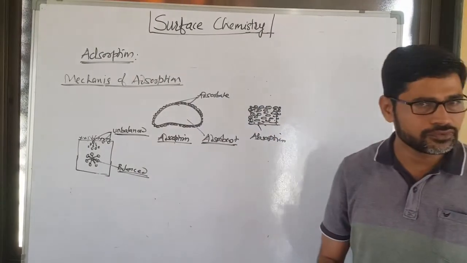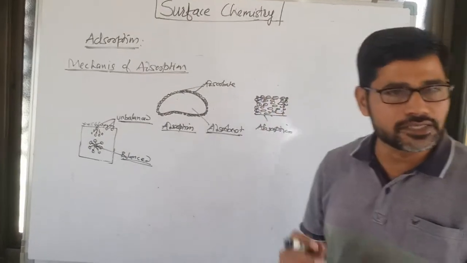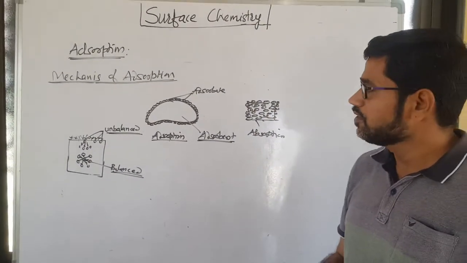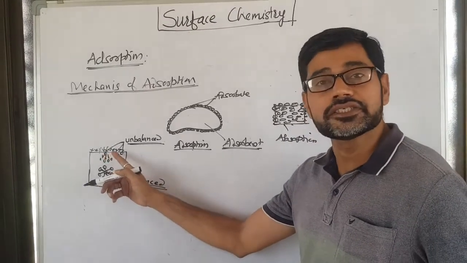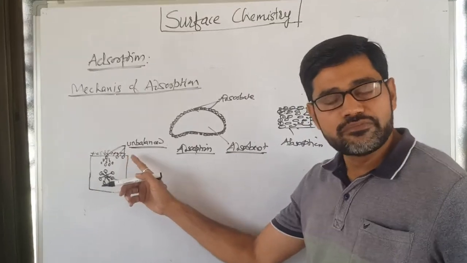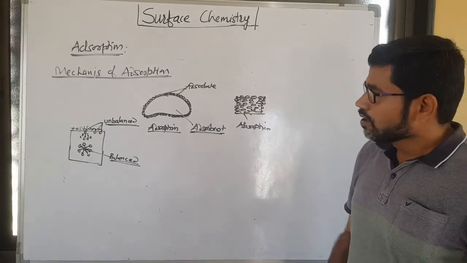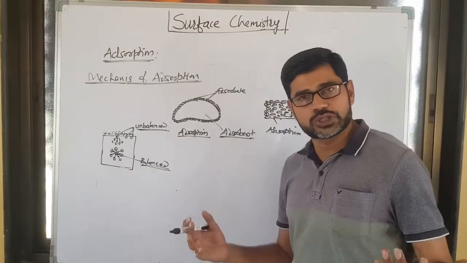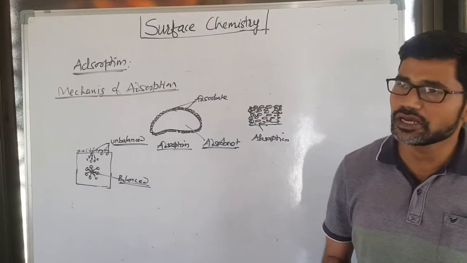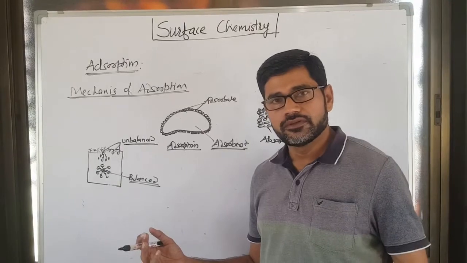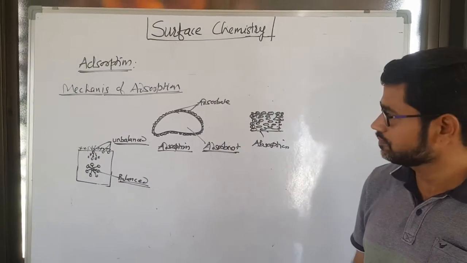So in short, why does adsorption take place? It is only because of the unbalanced, unsatisfied, unsaturated nature of adsorbent molecules at its surface level. This is the main cause of adsorption. And on the basis of the nature of force which exists between adsorbates and adsorbent, there are two types of adsorption. One is physical adsorption, another one is chemical adsorption.